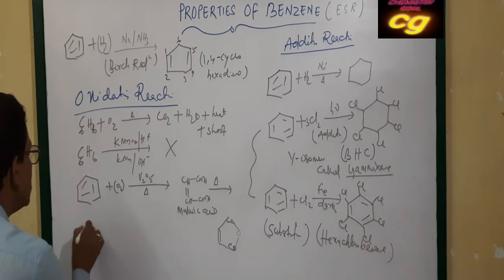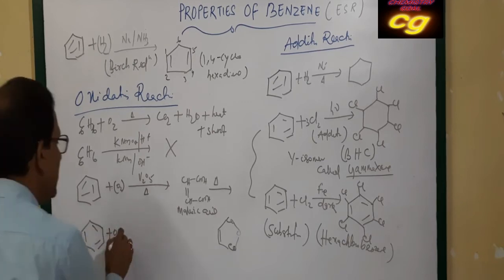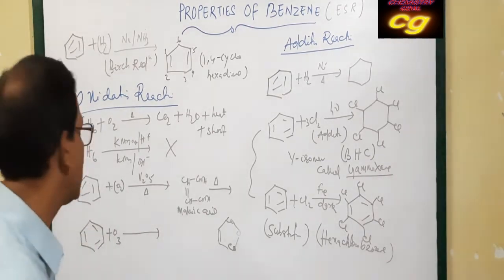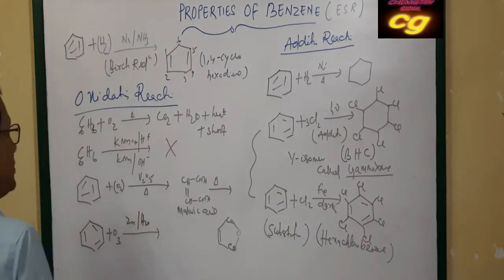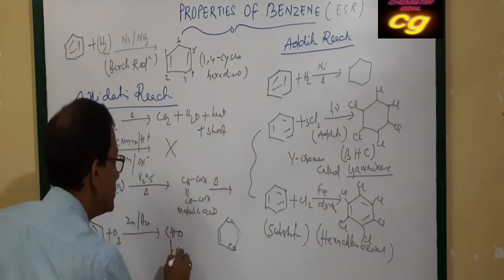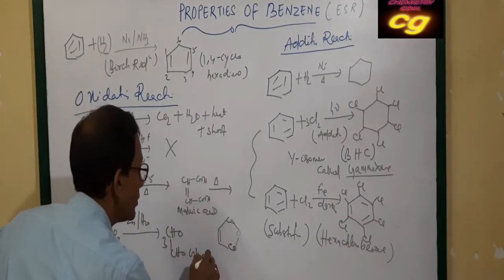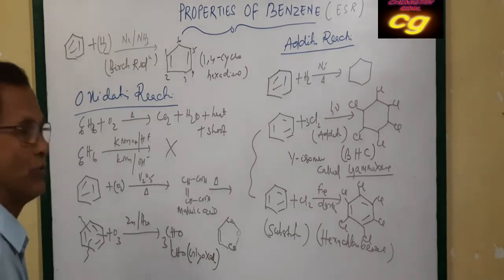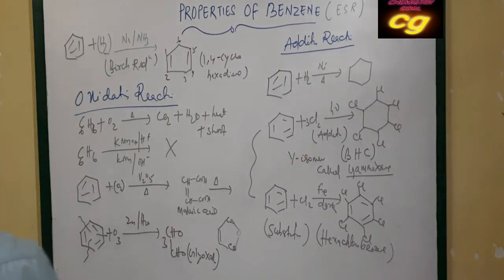Ozone also oxidizes benzene. Like your alkene and alkyne, in the second step zinc and water on hydrolysis, the product is CHO, 3 molecules of glyoxal. That we know: when ozone is added, it will produce this double bond.